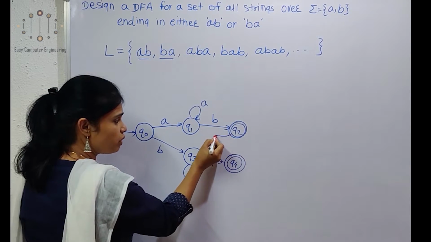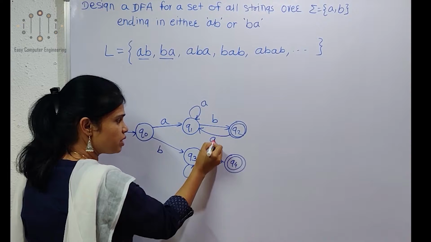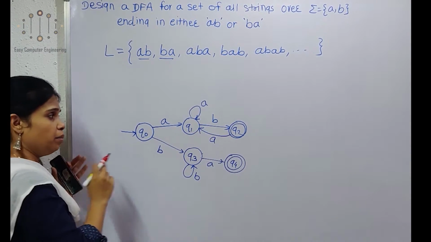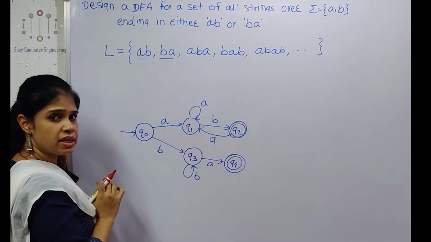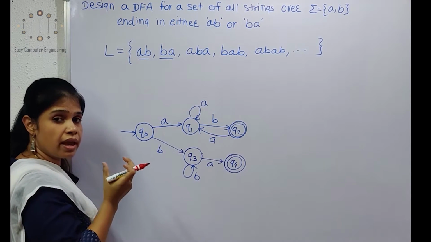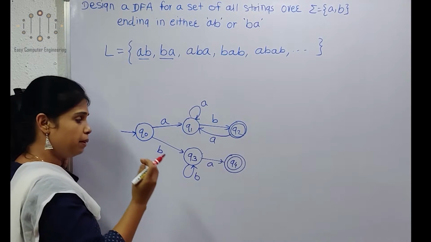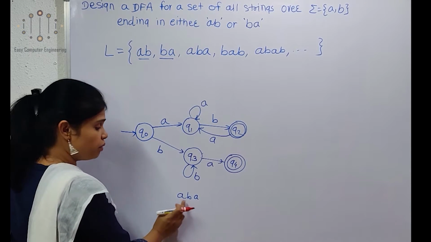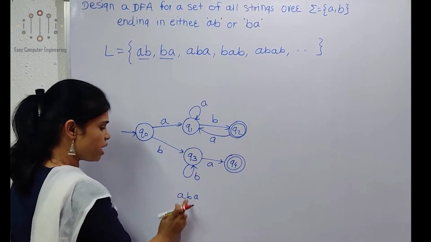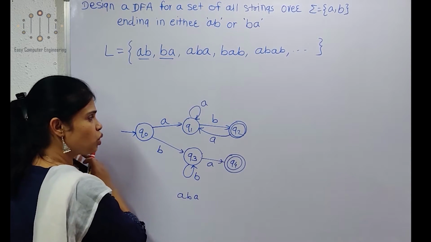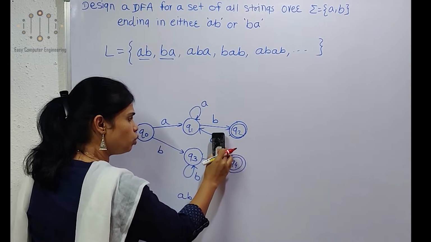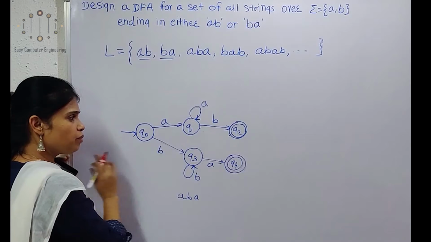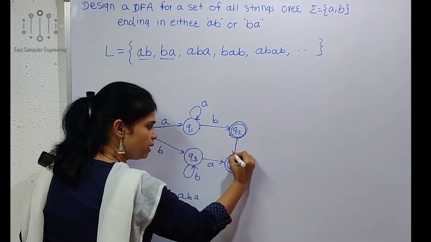If my string is AB, this is acceptable. But if my string is ABA, it is accepted because it ends with BA, even though it started in this direction. So from Q2 we cannot show the A transition like this; the A transition will go this way.